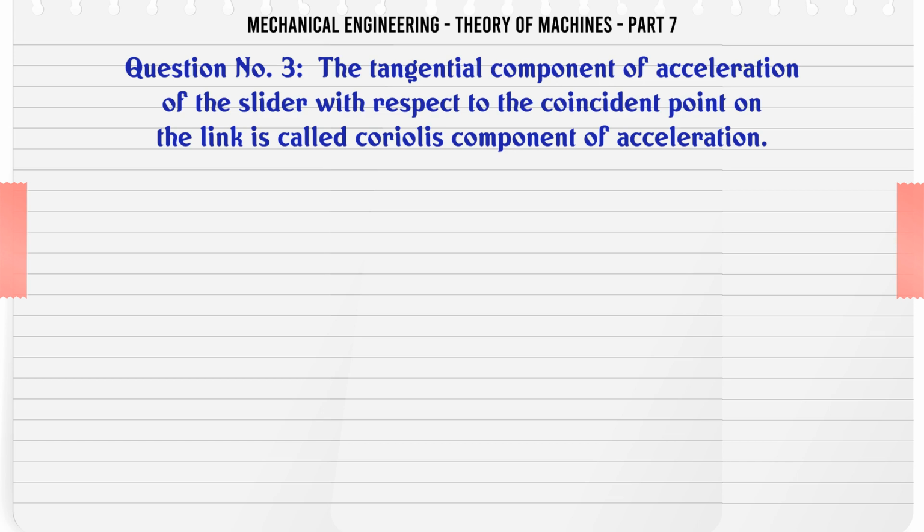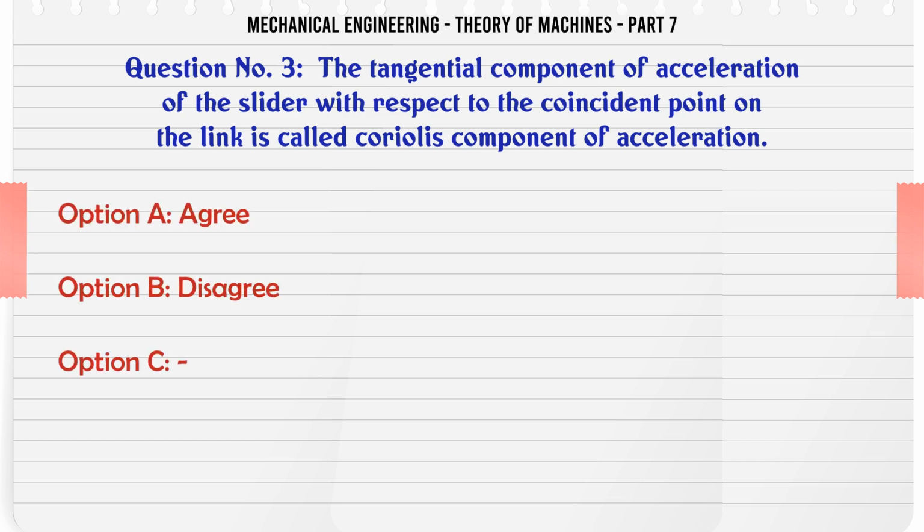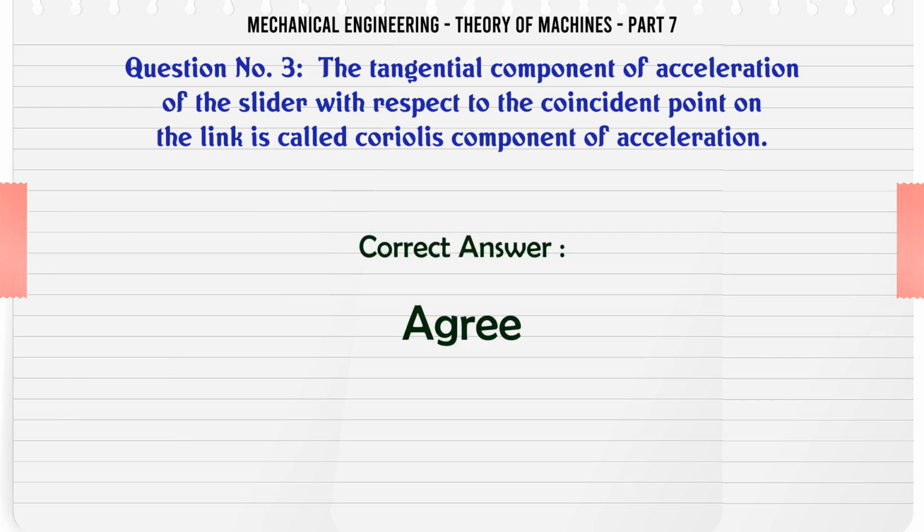The tangential component of acceleration of the slider with respect to the coincident point on the link is called Coriolis component of acceleration. A. Agree. B. Disagree. The correct answer is agree.